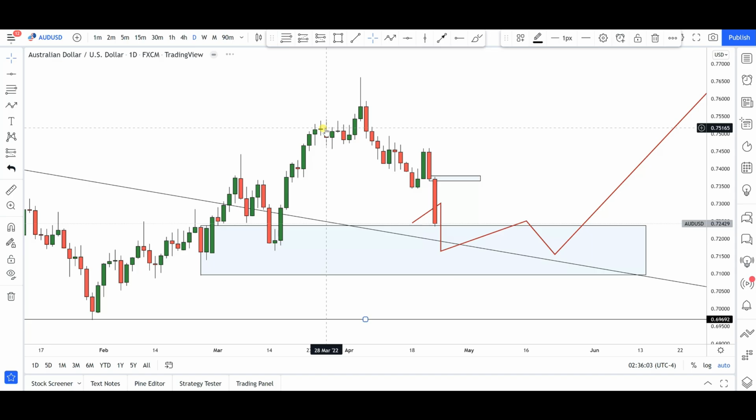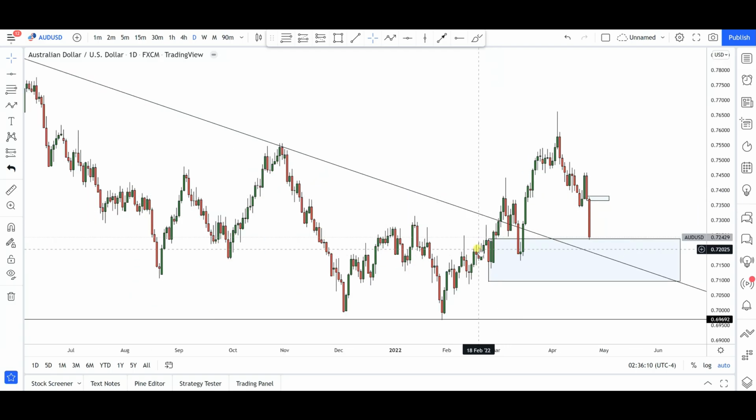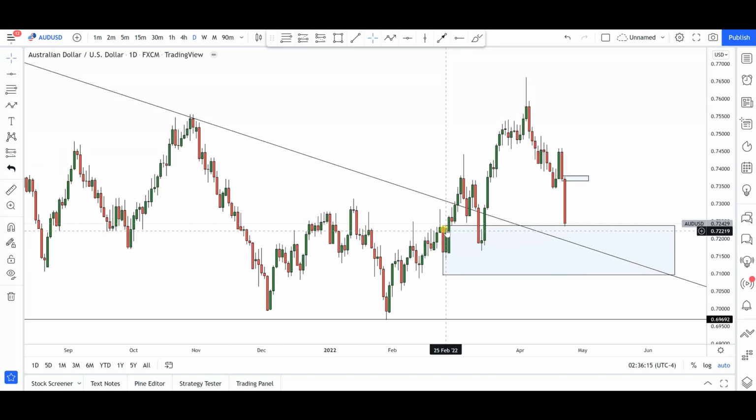Now taking a look at the daily time frame, what do we have here? One second, let me clean up my charts. From the daily time frame, you notice that I've mapped out this particular demand zone in this area, because this is pretty much where the bulls came into this market. Right around this area we had an area of resistance for a while, and then from here the bulls came into this market and pushed it to the upside, breaking this particular area in momentum.